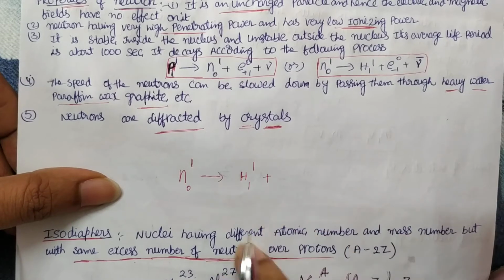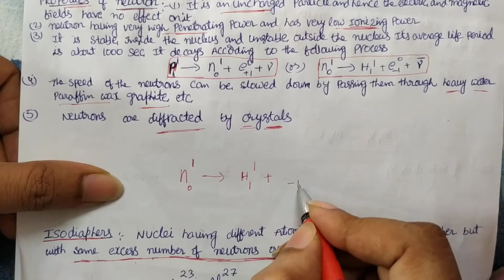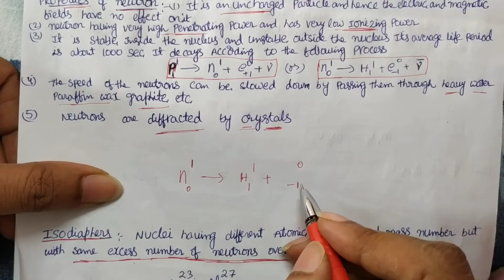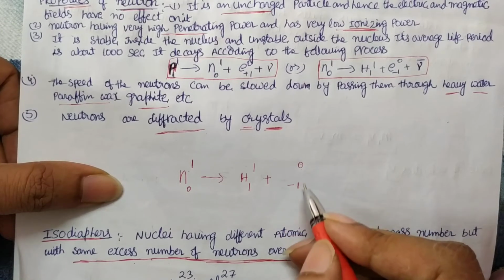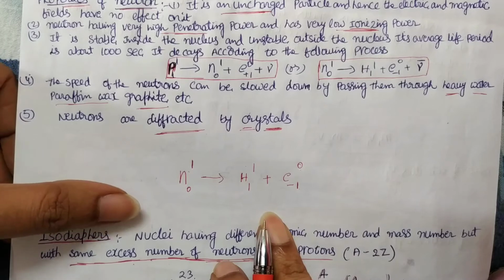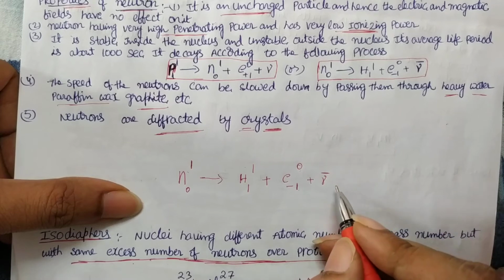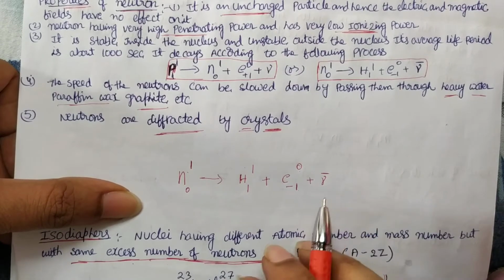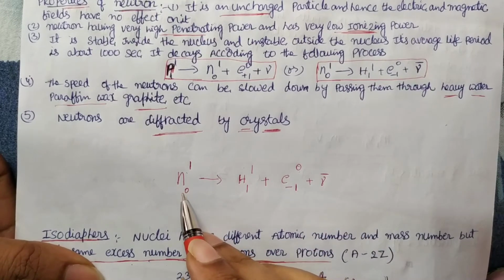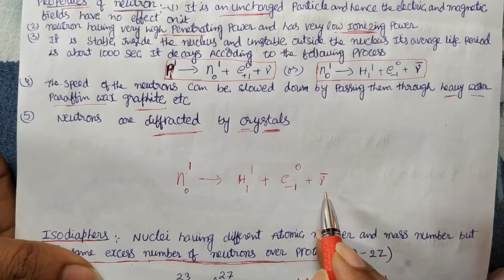H-1-1 plus, to balance the equation, you see here 1 is there, here 0 is there, so you should get -1 here, and here 1, here 1, so here you should get 0. The particle which has mass 0 and charge -1 is the electron. And in this process we get some energy in the form of neutrino. This is not gamma, it is a neutrino. Neutrino is like a photon, like a particle only, and in disintegration of neutron to proton or proton to neutron, we get neutrino or anti-neutrino.